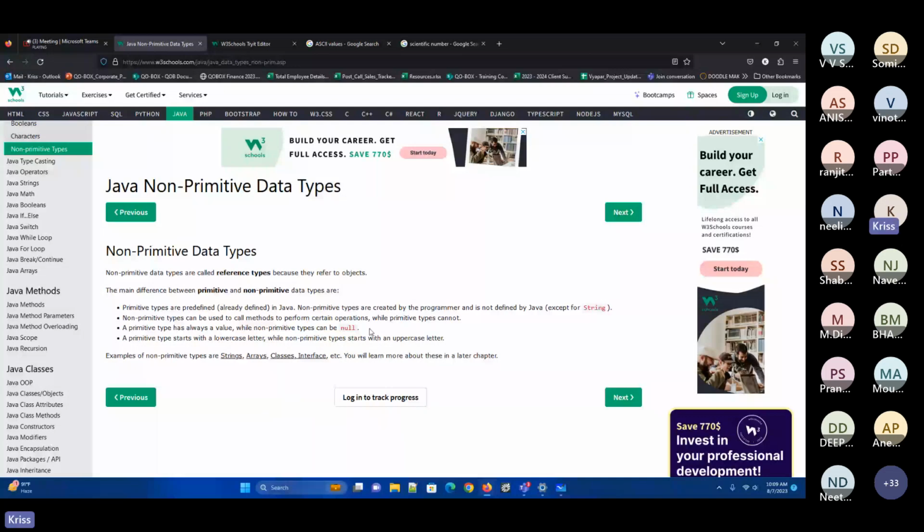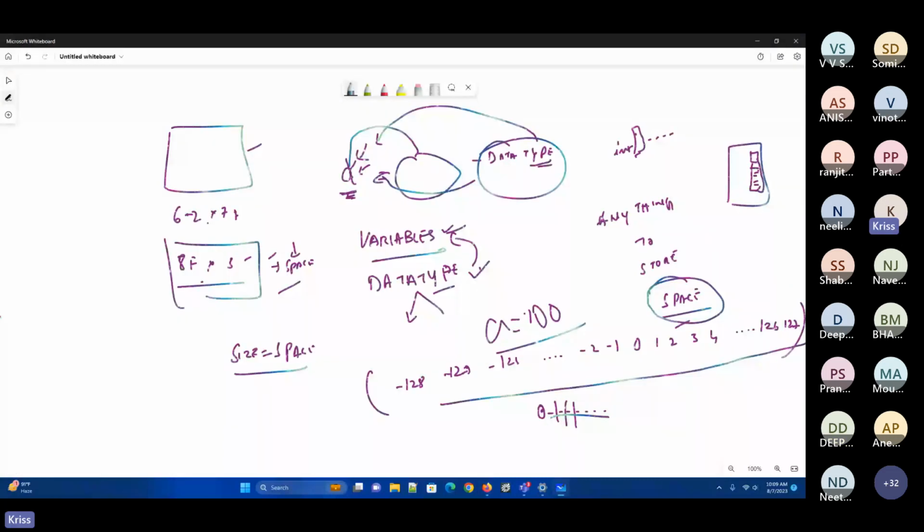What is the difference between zero and null? Zero means the value 0 is assigned, and null means no value is assigned. Absolutely. When I give it as 0, this is an integer, short, byte, whatever value you wanted to assign. But where I have given a equal to null, it means nothing, no value is assigned for this a.